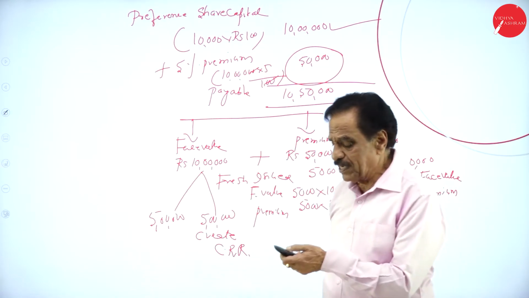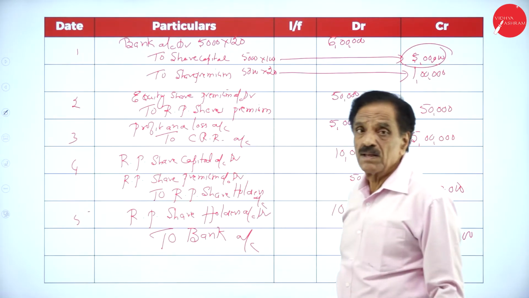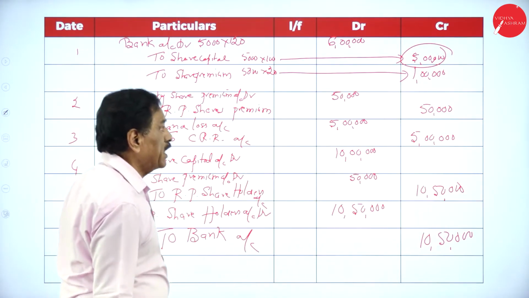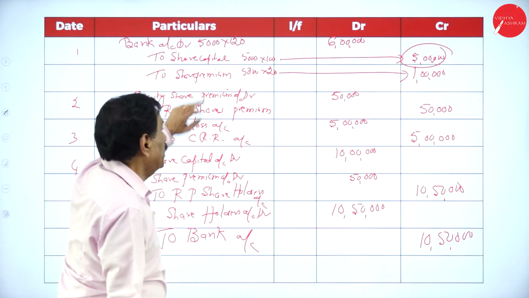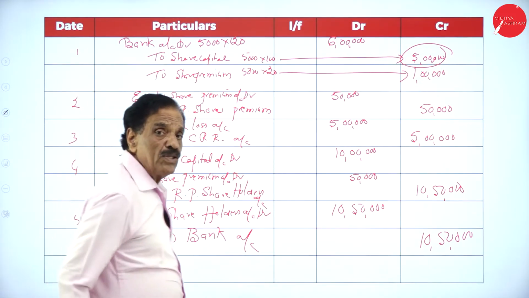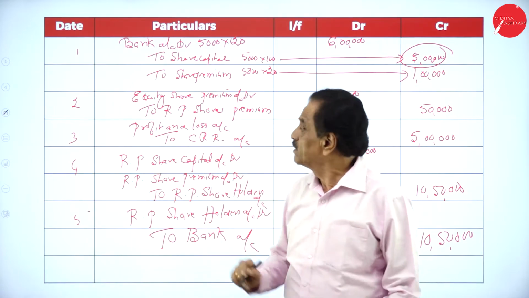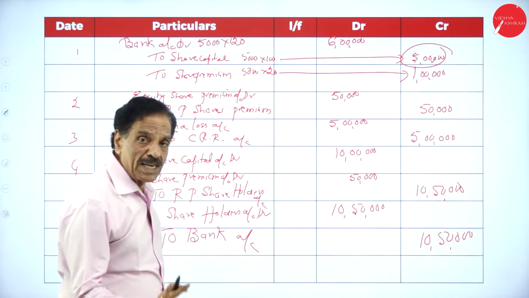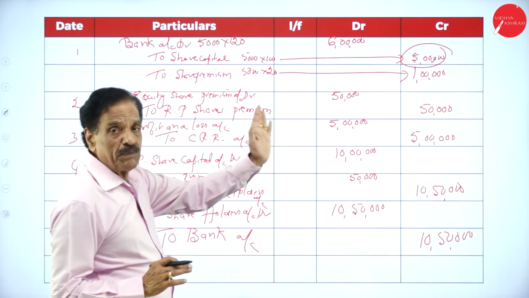Now we'll pass the entry here. What is the first entry? Bank account debit 6 lakh to share capital account. Here, bank account debit 5,000 into 20. What's your face value? 100. 120 means 20 is the premium. 6 lakh to share capital 5 lakh, share premium 1 lakh. So, being shares issued at a premium.